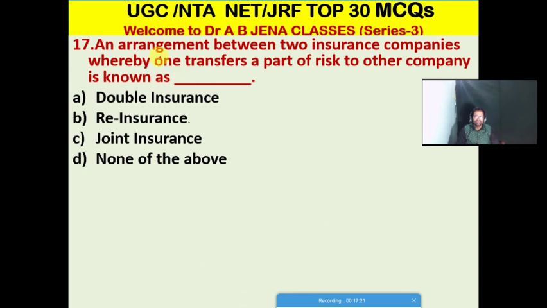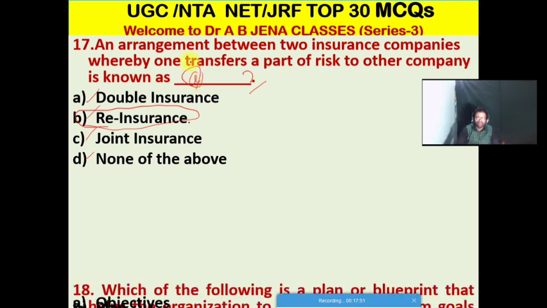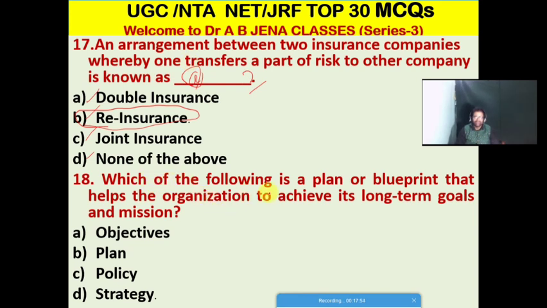So next one MCQ, an arrangement between two insurance companies whereby one insurance company transfers a part of risk to another insurance company is known as what? A, it's double insurance. B, it's reinsurance. C, it's joint insurance. D, it's none of the above. Friends, B is the right option for this MCQ. It is known as reinsurance.